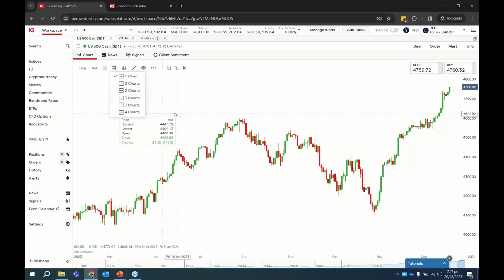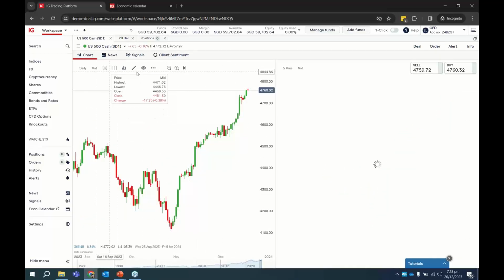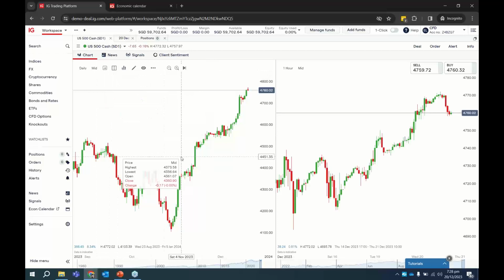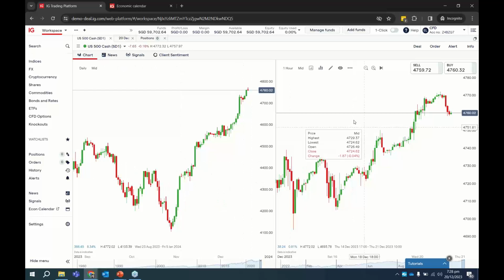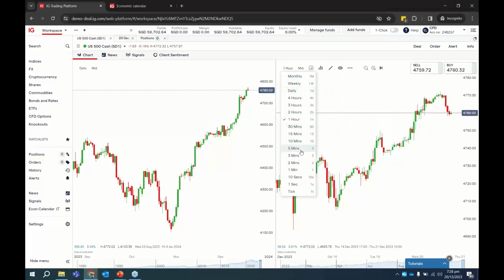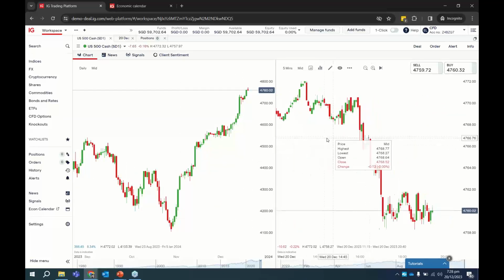This is the split chart function. If you don't want to just look at one chart, you can look at 2 different charts or even 4 different charts. The reason you want to look at multiple charts is that maybe you are doing multiple time frame analysis. For example, you want to look at the longer term trend on a daily chart or a 4-hour chart, but when you execute your trades, you may be looking to trade shorter term, let's say on the 5 minutes chart.